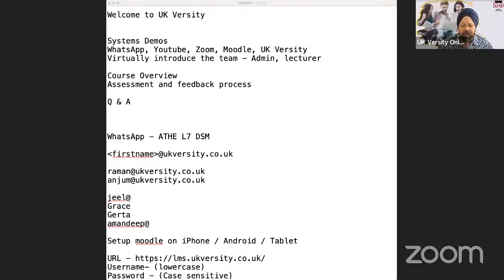Now, how is the content organized in each of the units? If I click on any one of them, what you're going to see is that there are a couple of documents in the unit. The first document that you're always going to see is the unit specification. This is something that we use to teach you the unit itself.